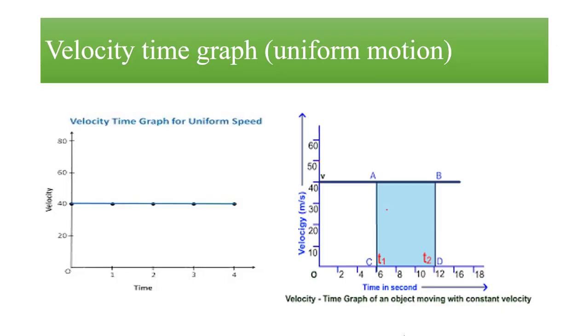And a velocity-time graph for uniform motion. You are seeing in the y-axis velocity and in the x-axis it is time. And here we are saying that it is a uniform speed. In the first picture, its velocity is not changing with respect to time. Velocity is constant for every interval. 0 to 1 it is 40, 1 to 2 it is also 40, 2 to 3 it is also 40, and 3 to 4 it is 40. It is moving with uniform speed.